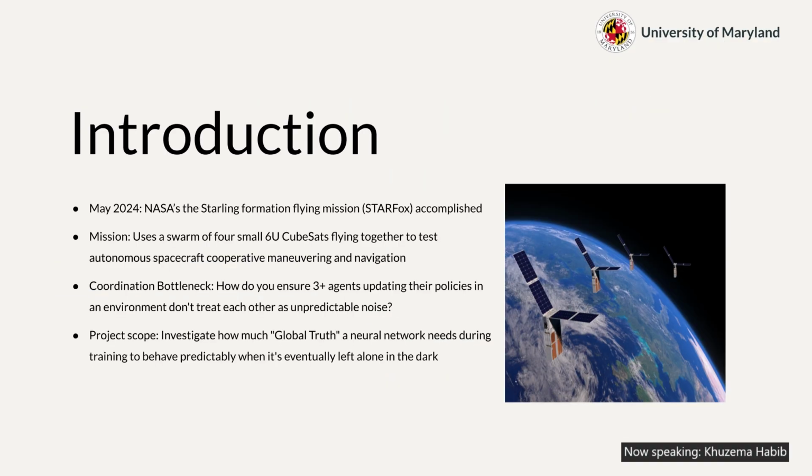So to introduce the topic, multi-agent drone systems are increasingly used in real missions such as NASA's Starlink formation flying system, which demonstrate autonomous coordination in space. While single drone control is largely solved, coordinating multiple learning agents remains a major challenge. Reinforcement learning is attractive because it can learn control policies directly from interaction, but most existing solutions rely on black box frameworks. In this project, we will build custom multi-agent PPO algorithms from scratch in PyTorch to study coordination in realistic drone physics. Our focus is in understanding how learning dynamics change as coordination requirements increase.